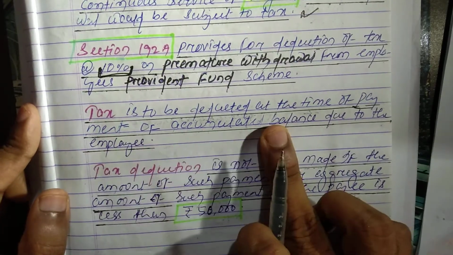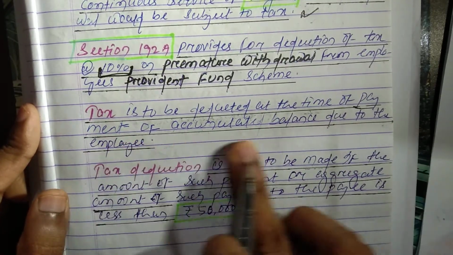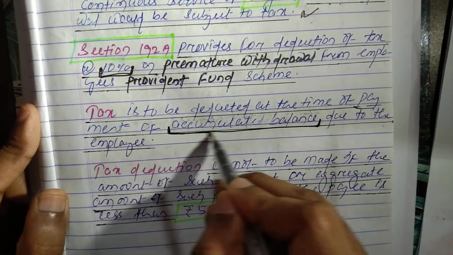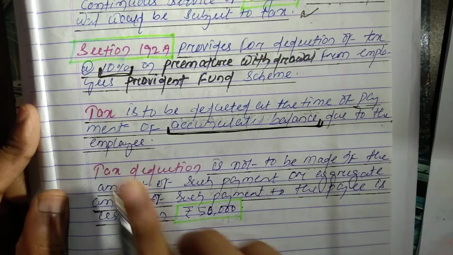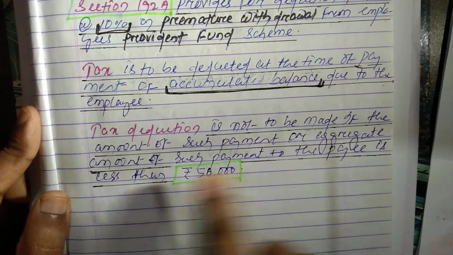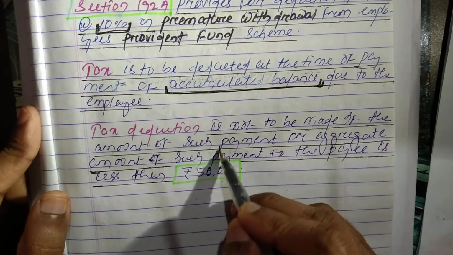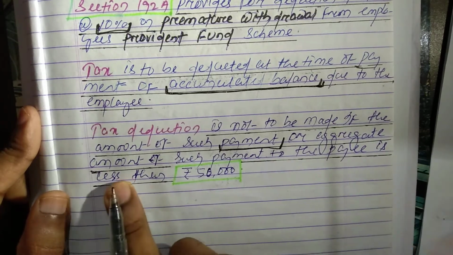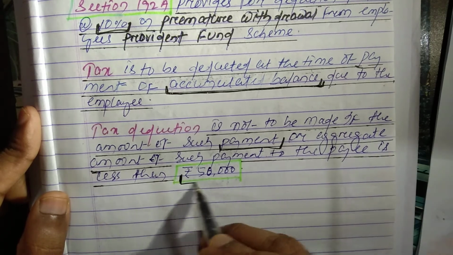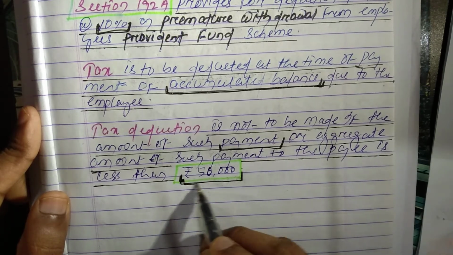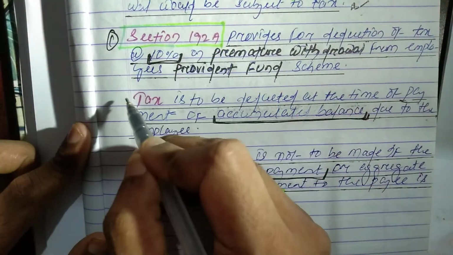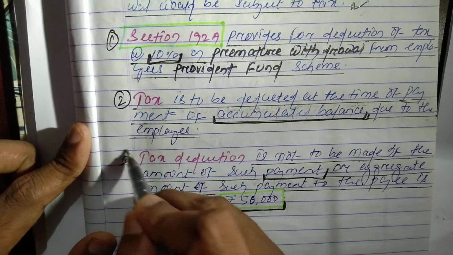Tax is to be deducted at the time of payment of accumulated balance due to the employee, and tax deduction is not to be made if the amount of such payment or aggregate amount of such payment to the payee is less than 50,000. Only three things need to be remembered for the purpose of examination.